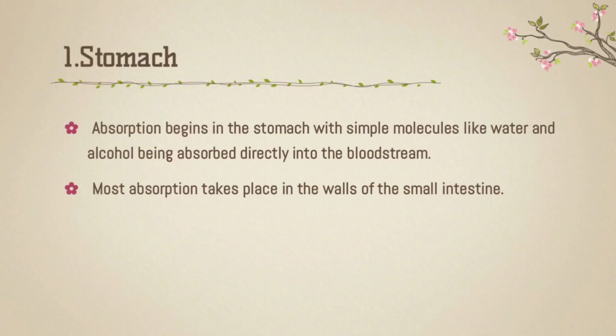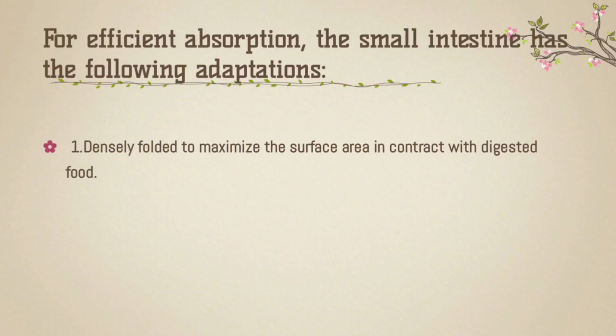In the stomach, absorption begins, with simple molecules like water and alcohol being absorbed directly into the bloodstream. The most absorption takes place in the wall of the small intestine. The small intestine is where the maximum absorption takes place.